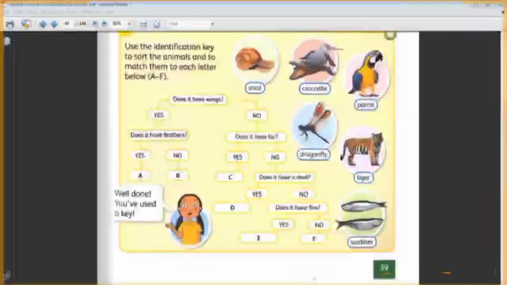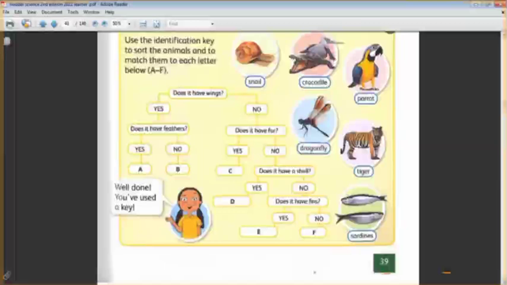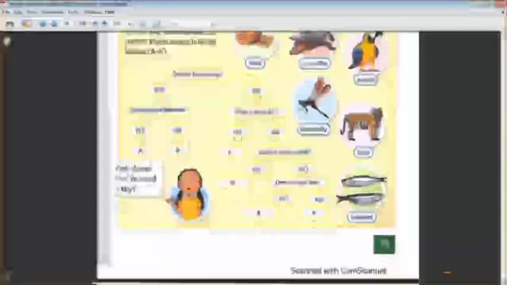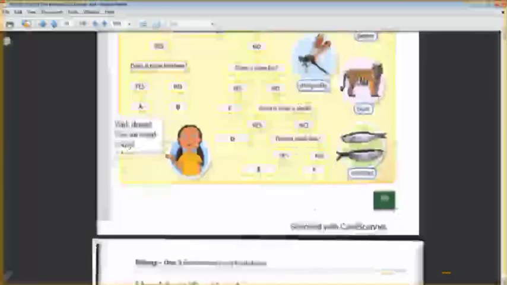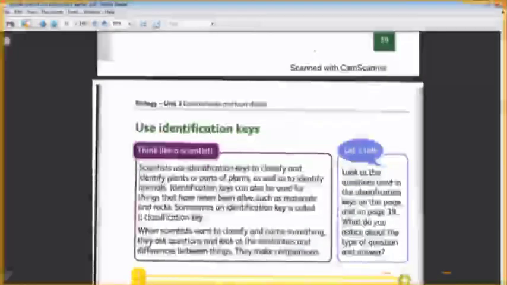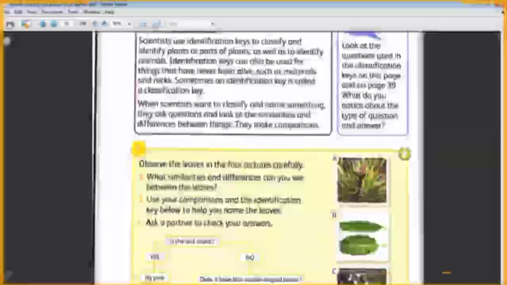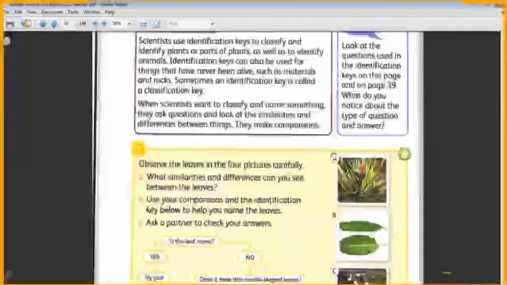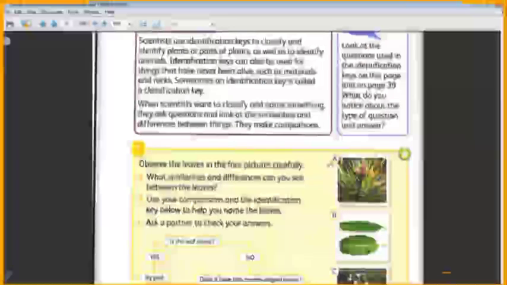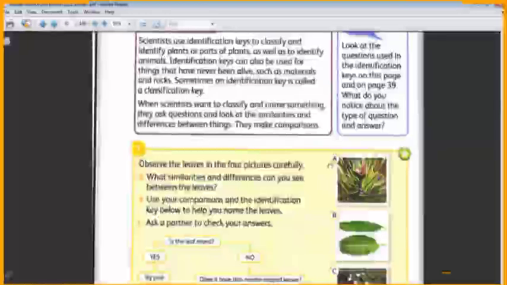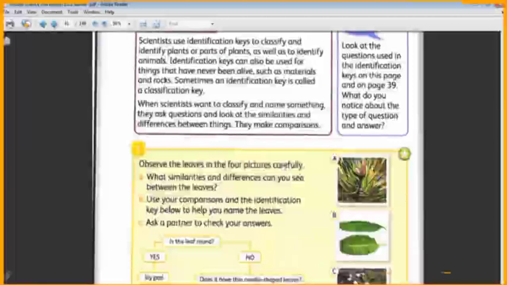We can use the identification key to differentiate between some animals and some plants, living things, anything we want to sort or to make groups from. Here we use the identification key to differentiate between different plant leaves. Okay?